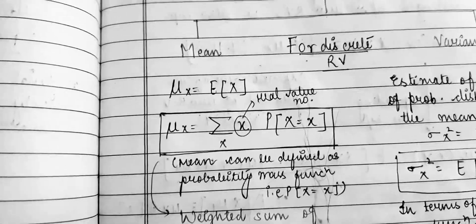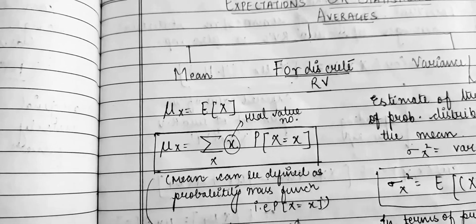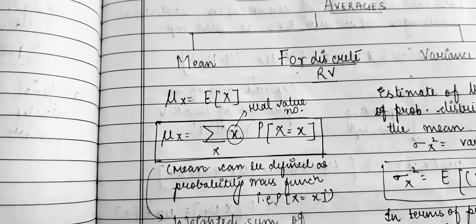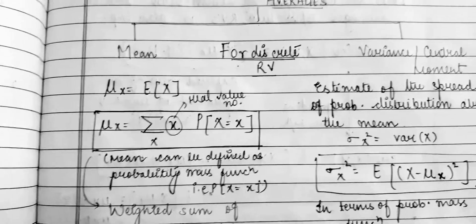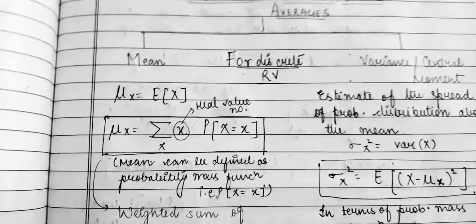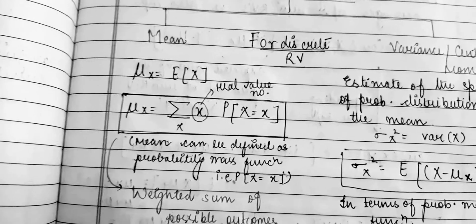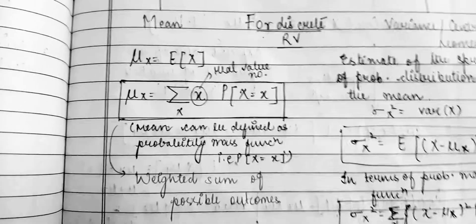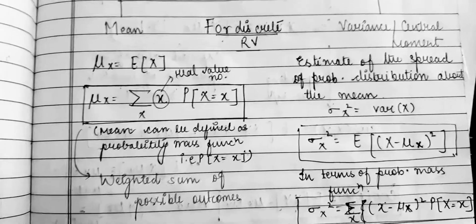So here your mu x is equal to summation x p capital X is equal to x. So mean can be defined using the probability mass function, that is p capital X is equal to x. Now if we talk about the variance, or we can say it is the central moment. So here your variance, that is represented by sigma x square, is equal to the variance of x. So in mathematical form, it is represented as sigma x square is equal to expectation x minus mu x